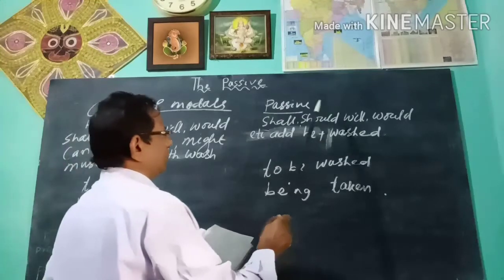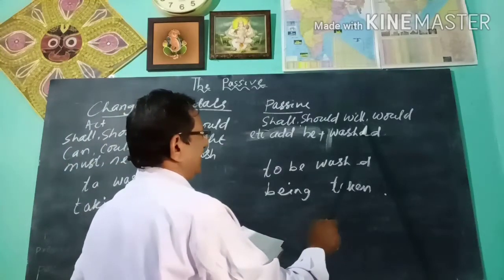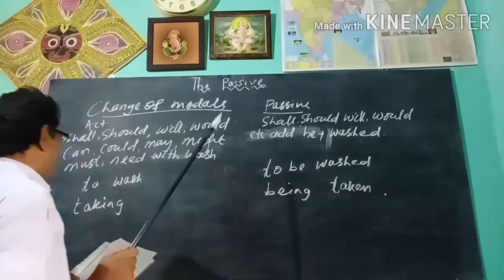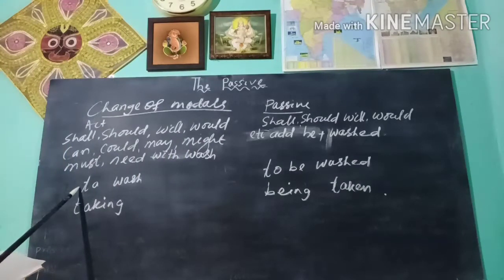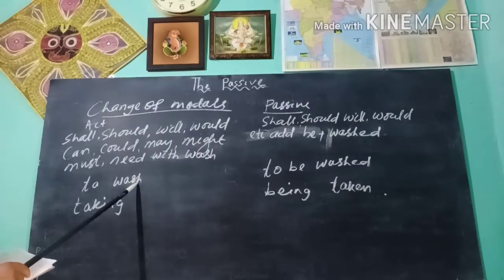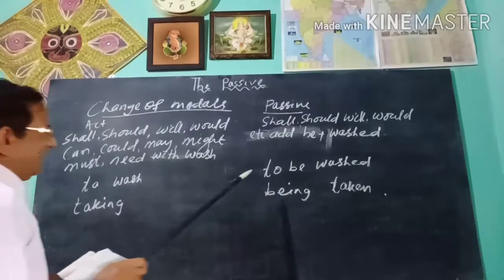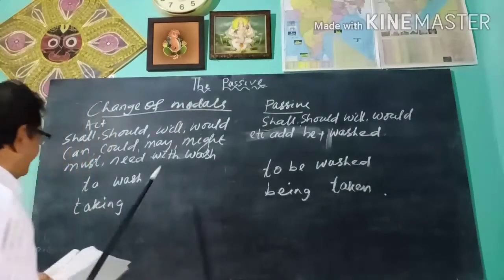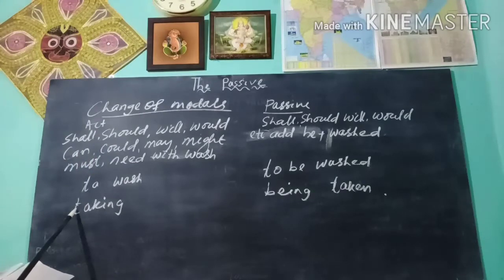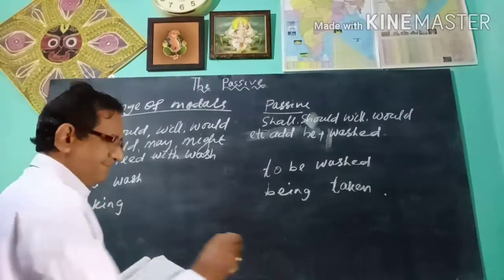Shall be washed, should be washed, will be washed, would be washed. Like this. The verb to wash, when it is passivized, will be to be washed. Taking, the verb will be taken, becomes being taken.